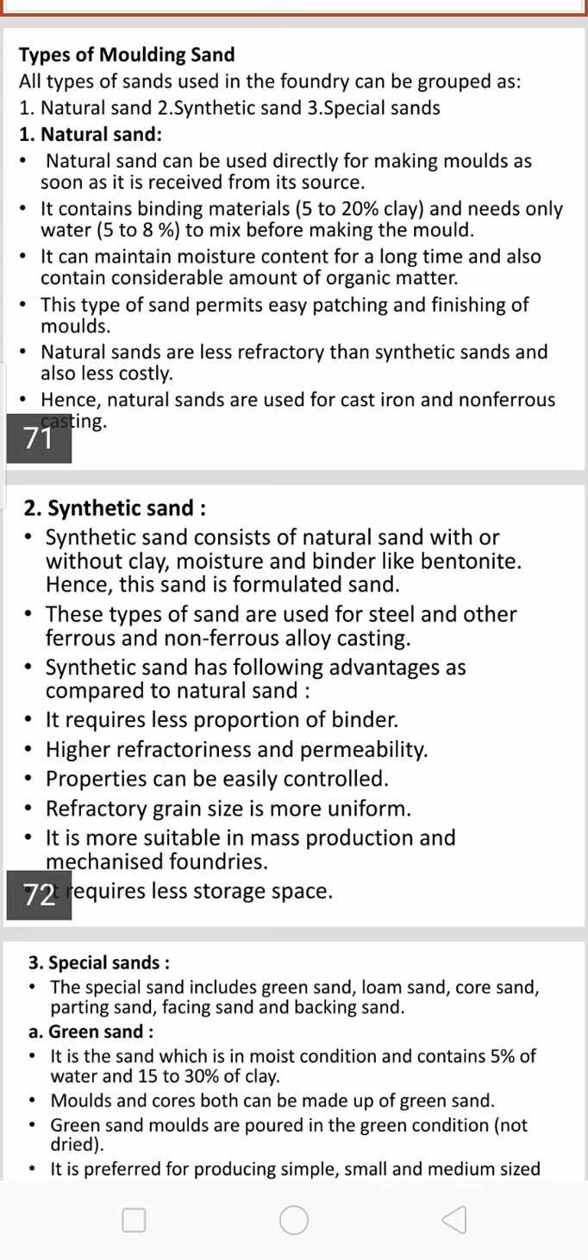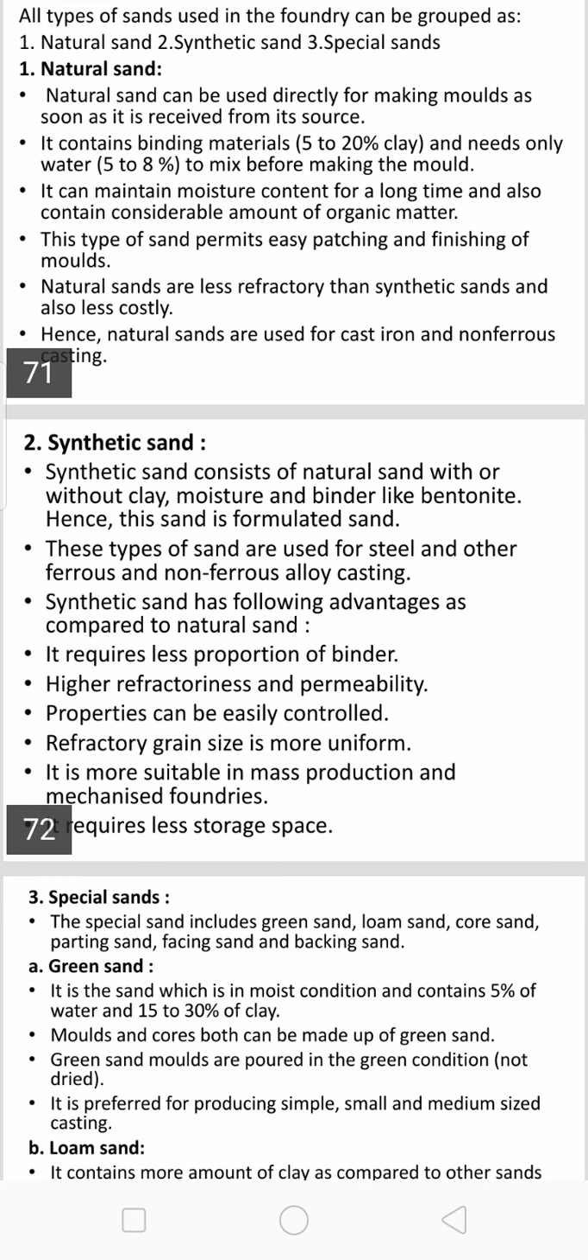It requires less proportions of binder, higher refractiveness and permeability. Properties can be easily controlled. Refractory grain size is more uniform. It is more suitable in mass production and mechanized foundries, so it requires less storage space.